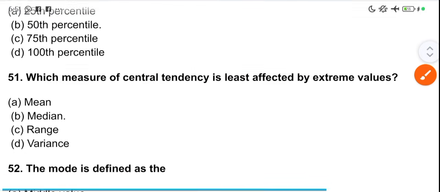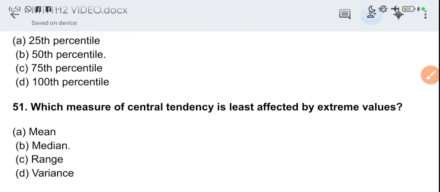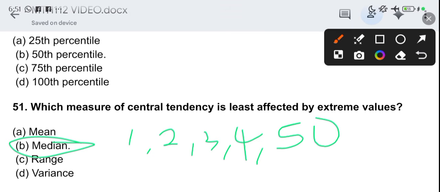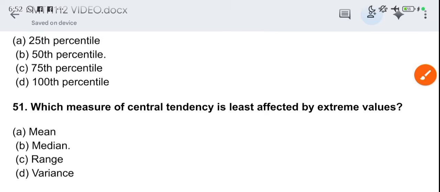Which measure of central tendency is least affected by extreme values? The median. So what am I trying to say? If we have 1, 2, 3, 4, 50, what is the median? The median is 3. If I change this 50 to 100, what is the median? 3. If I change this to 2, what is the median? It is 3. So you see the mode and the mean can be affected by extreme values.